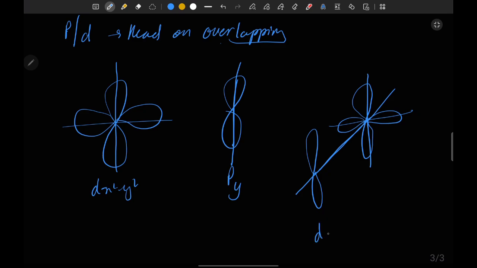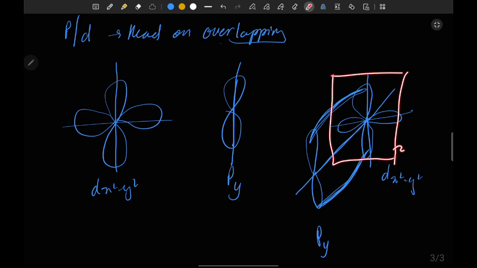It is dx square y square, and it is py. So this py loop and this dx square y square loop are going to interact, and this is the plane.